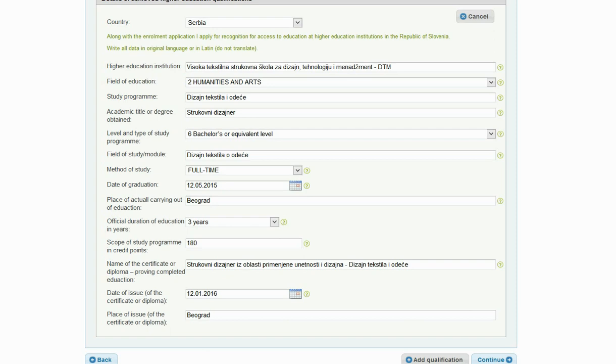If you have not yet graduated or obtained a certificate, in the call for enrollment, check the deadline for submission of the evidence of completed graduation. If you want to enter data for another higher education, you can do that by clicking on the button Add Qualification. By clicking on the Continue button, you move to the next step, Data on Desired Study.